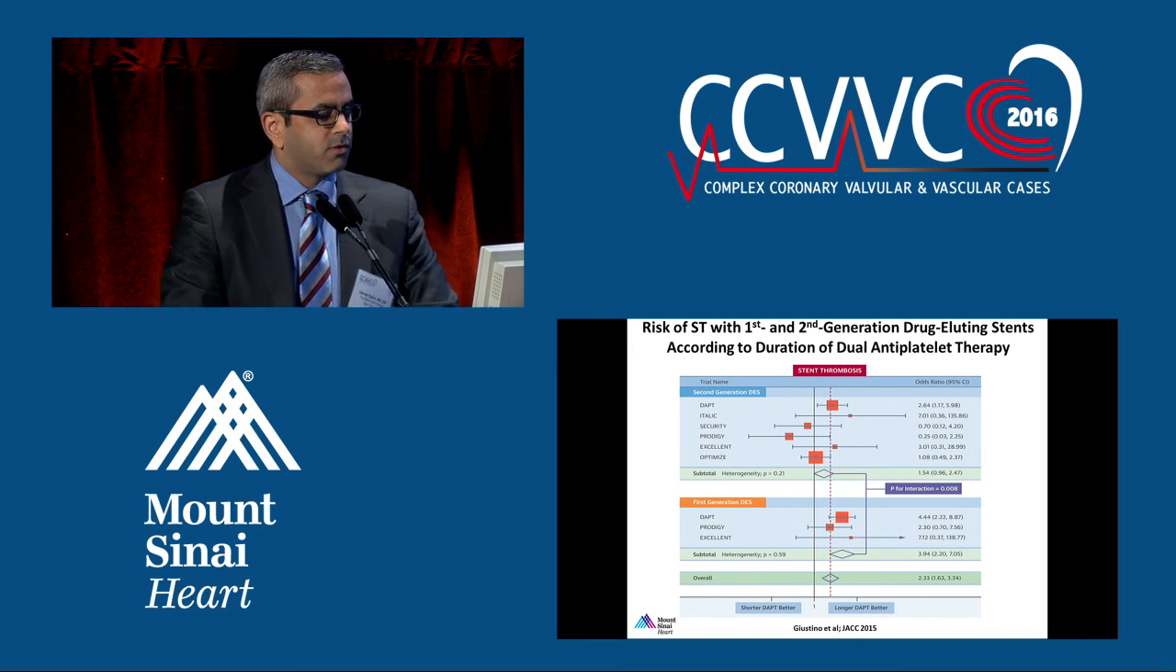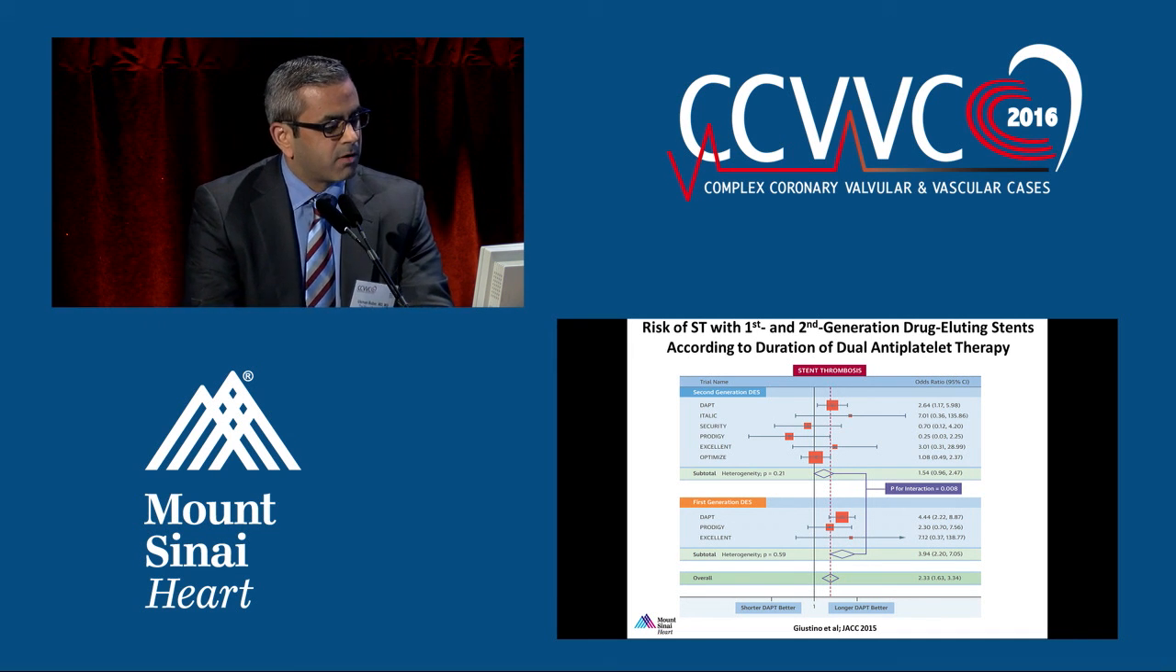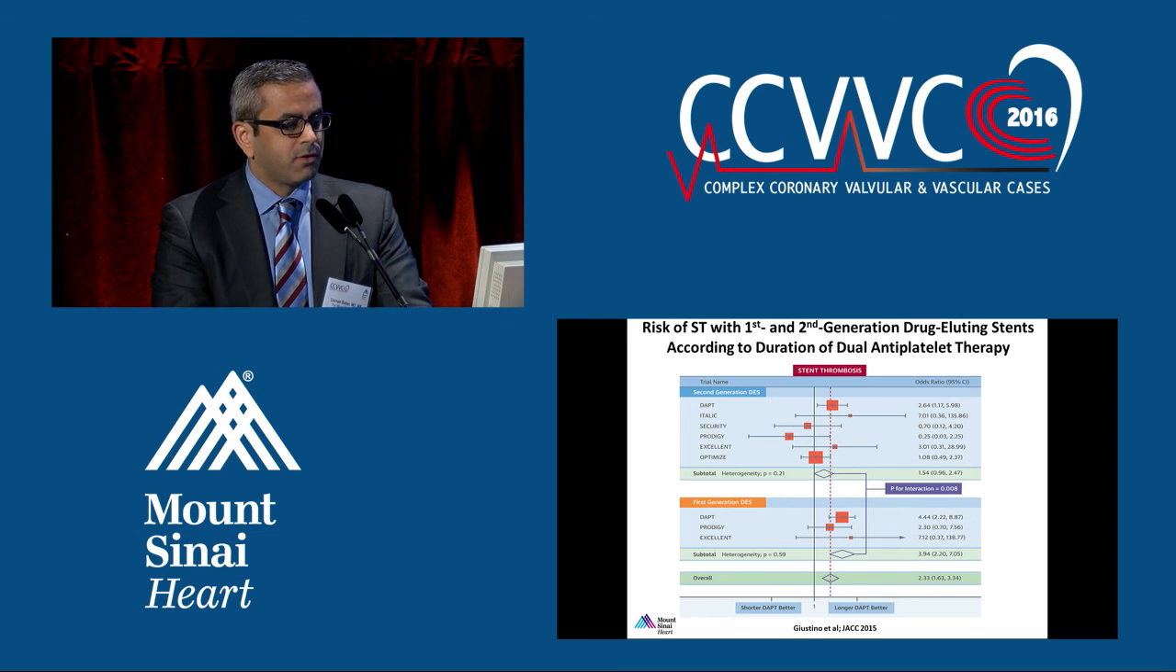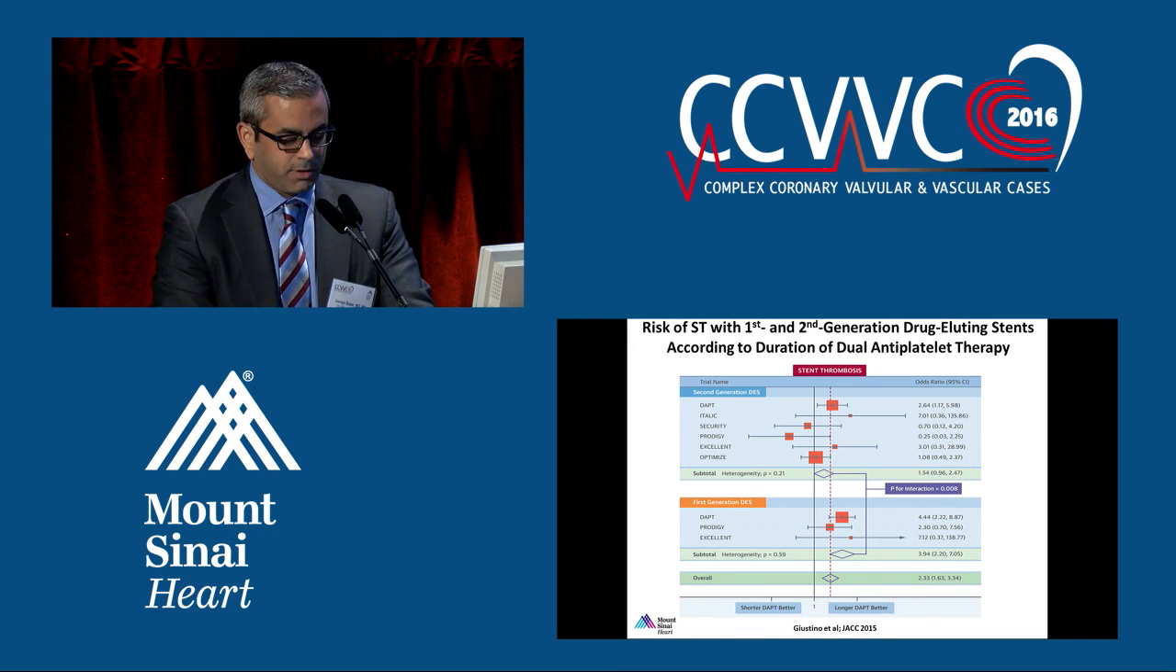This is results from a meta-analysis done by our group, published last year, looking at that first point. In the top panel, you see risk ratios for short antiplatelet therapy and stent thrombosis risk with new stents. At the bottom are the first generation stents, and there was evidence of interaction here indicating that the penalty one pays for going for short dual antiplatelet therapy durations is accentuated with the earlier stents.